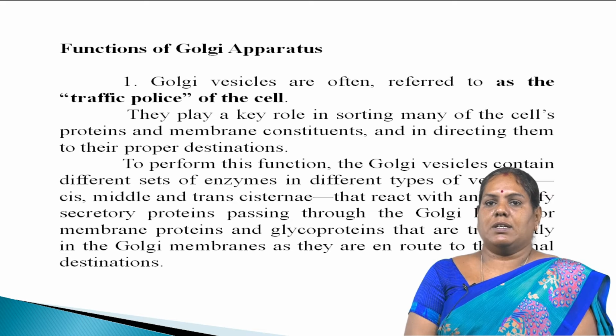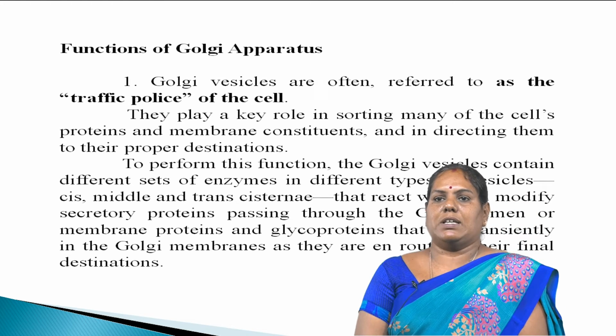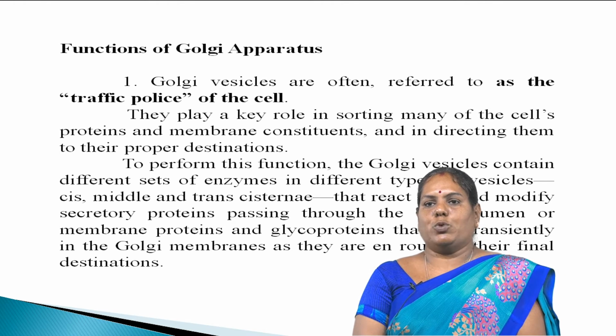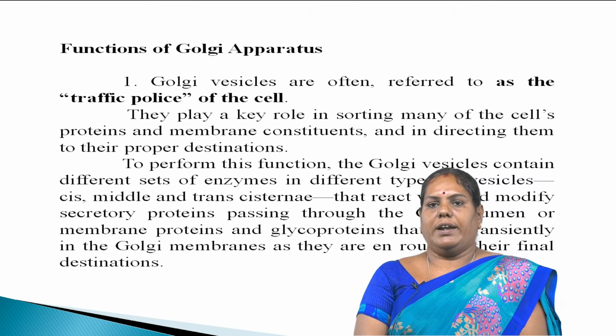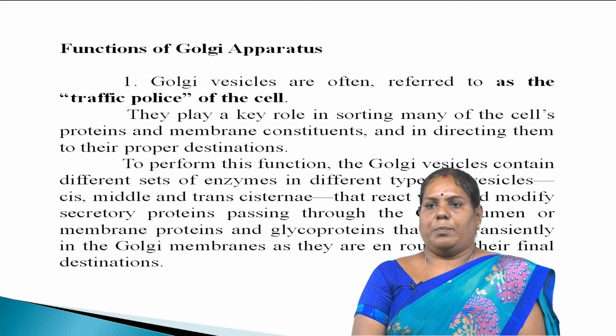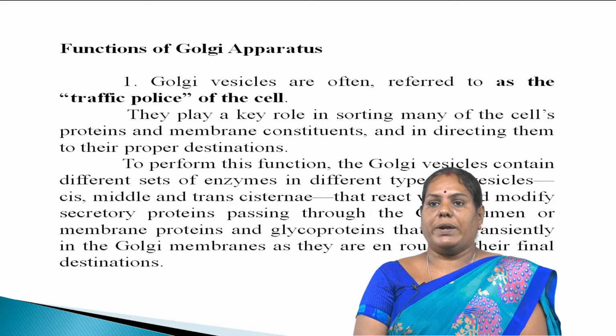Next one is the functions of Golgi apparatus. The first function is that it is often referred to as the traffic police of the cell. They play a key role in sorting many of the cell's proteins and membrane constituents and in directing them to their proper destinations.